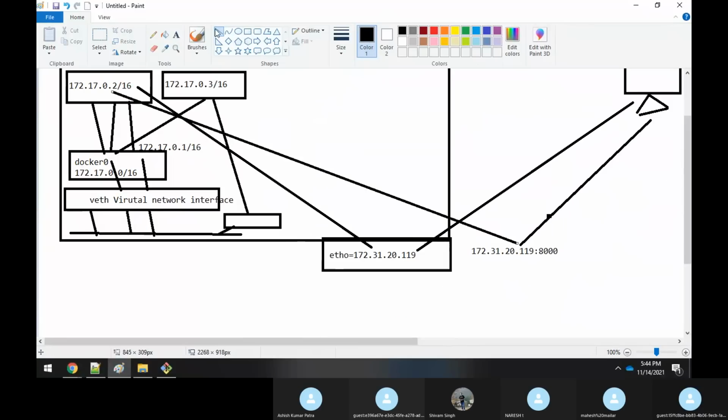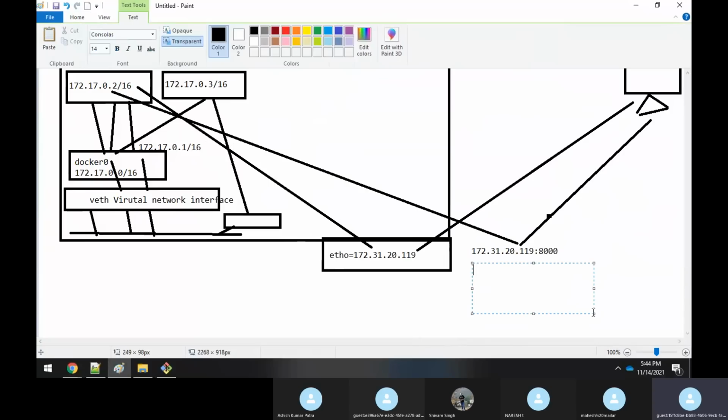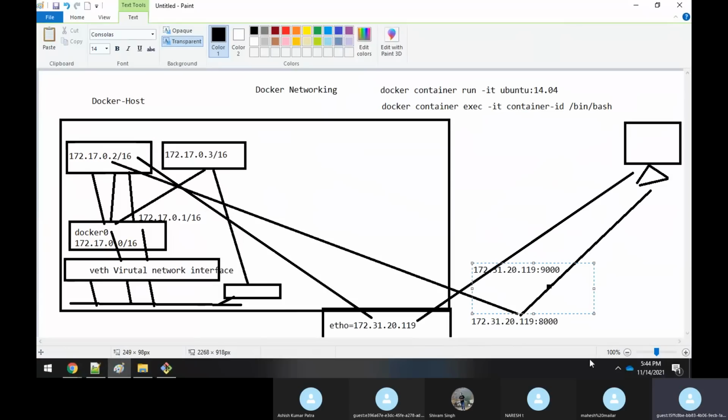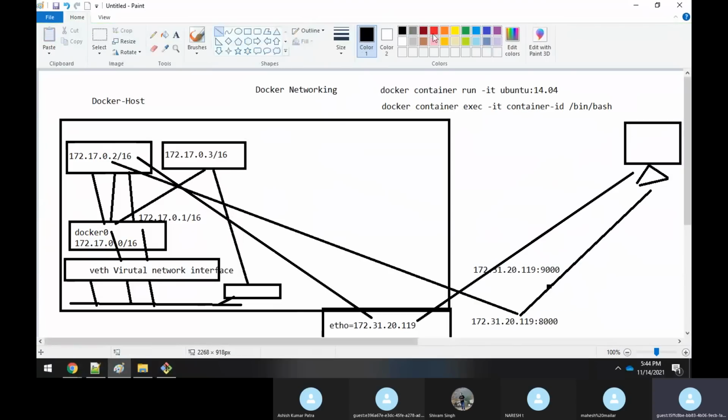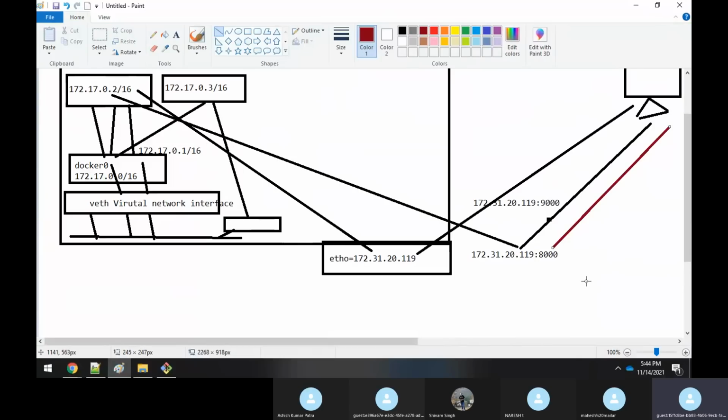Similarly, you have enabled the port mapping so that if you are hitting 172.31.20.119 on 9000, right? So if this outside machine is hitting this IP address with the port mapping 9000.